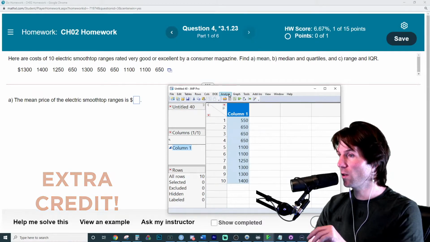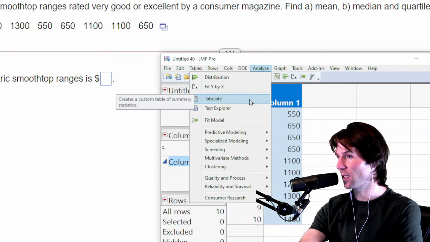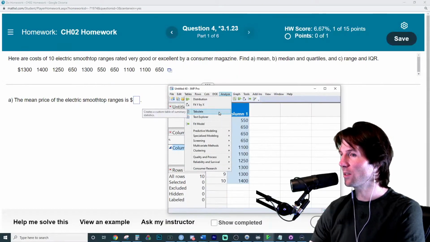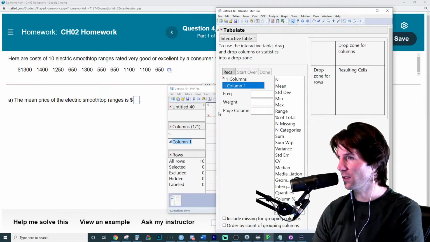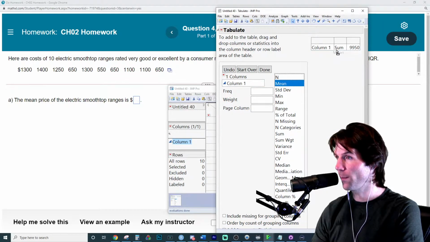But we can do this right here with JMP, going to Analyze and then Tabulate. Let me zoom in so you can see that. That's Analyze, Tabulate, which allows us to do a lot of the summary statistics very easily. I'm just going to take and drop this over here, and then I'm going to drop mean on top of sum. Let me repeat the process.